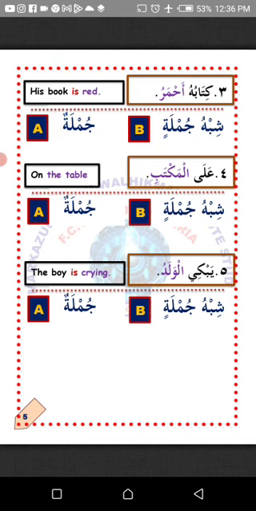Khamsa, number 5. Yabukil walad. The boy is crying. So does it make any sense to you? Yes, it does. Because you have been informed that the boy is crying. So that makes it a sentence because it makes sense. La'alaka fahimt? I hope you understand.